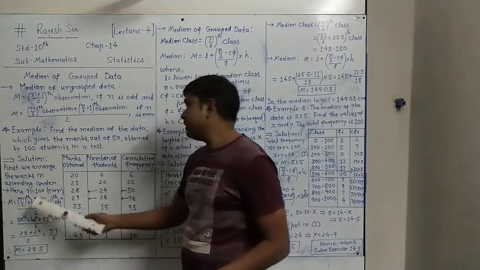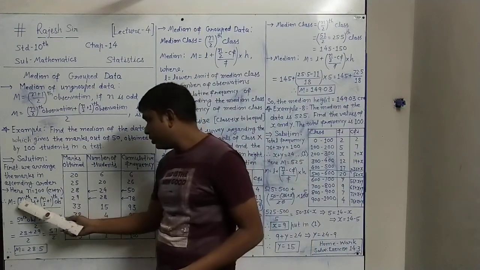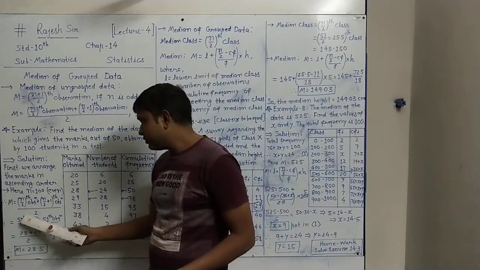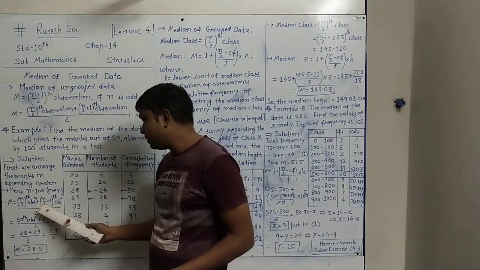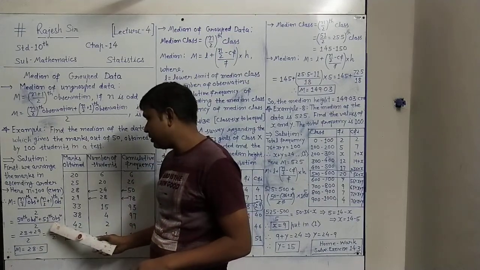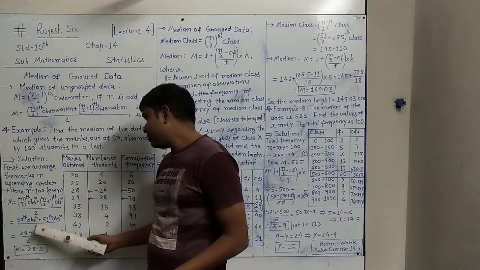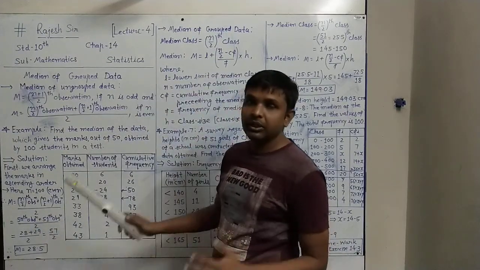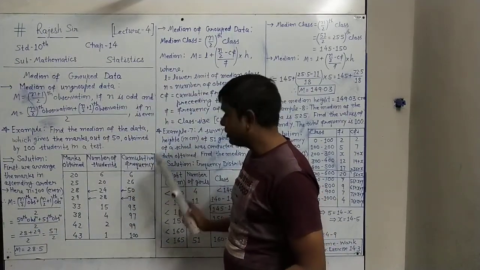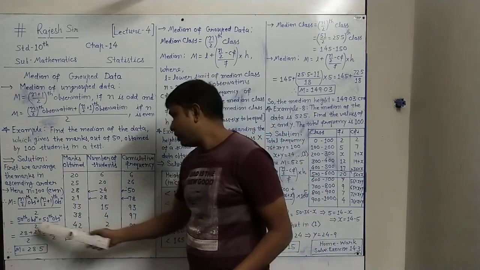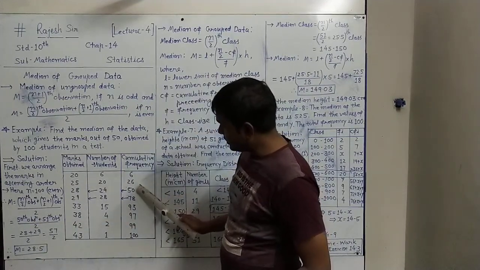n is 100 here. If you do 100 upon 2, it will be 50, plus 1 is the 51st observation, and so on. Now how do we see the 50th and 51st observations? For these observations we have to look at the cumulative frequency. So the 50th observation, cumulative frequency 50, is here.